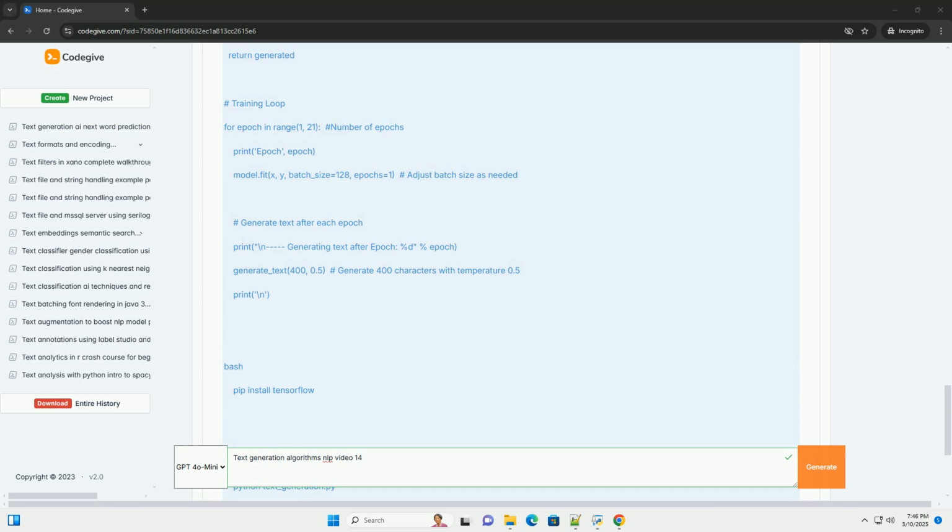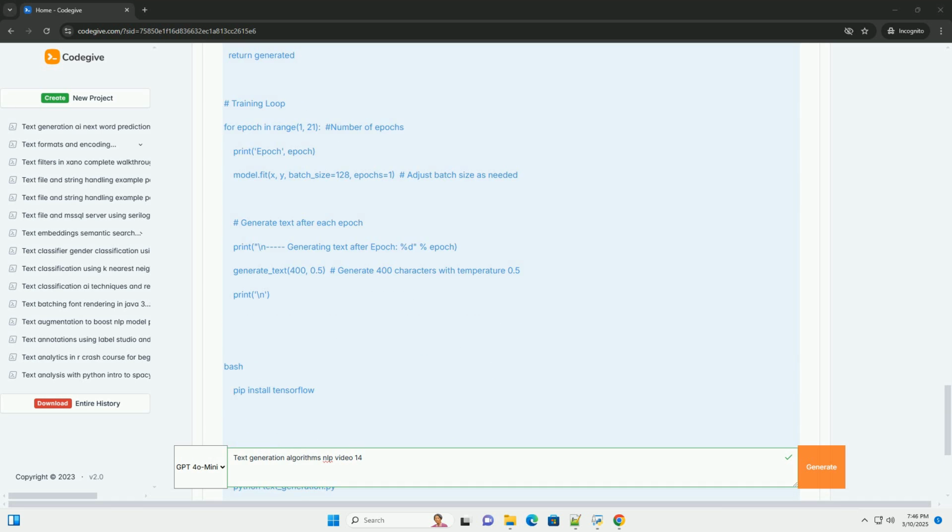3. Run the code. Save the Python code as a .py file, for example text_generation.py, and run it from your terminal. Code example: Hugging Face Transformers, GPT-2.